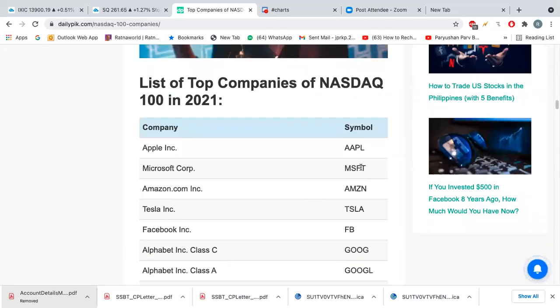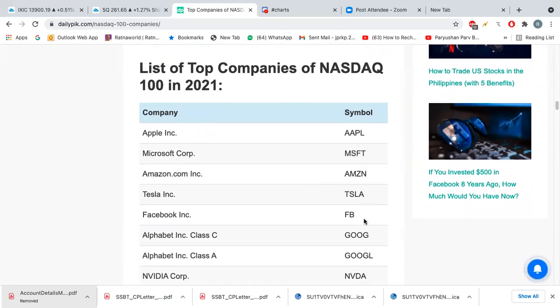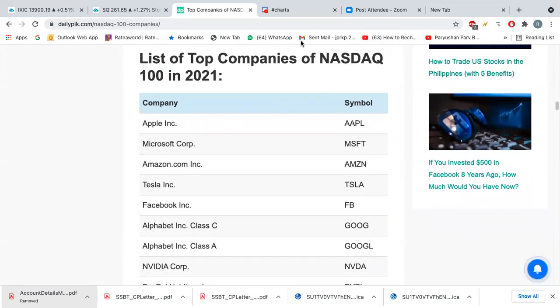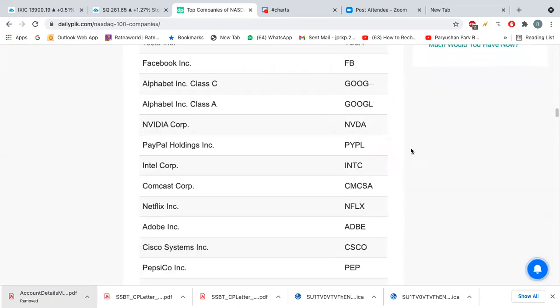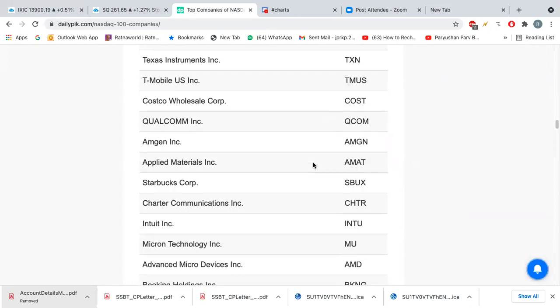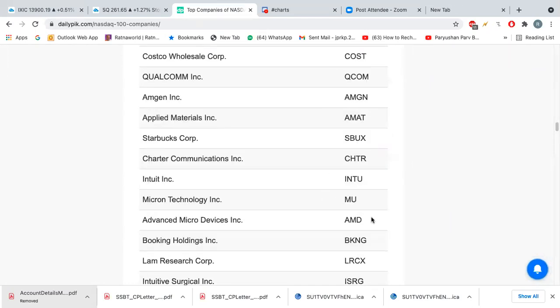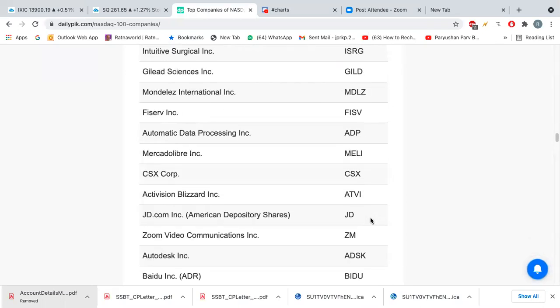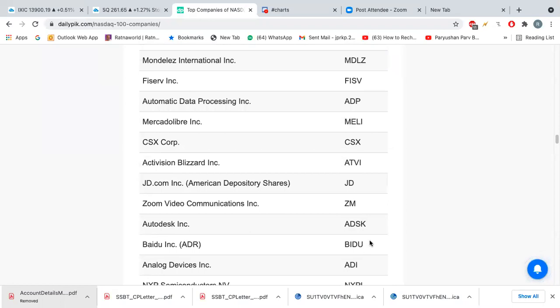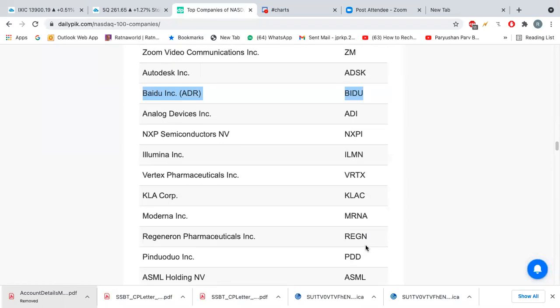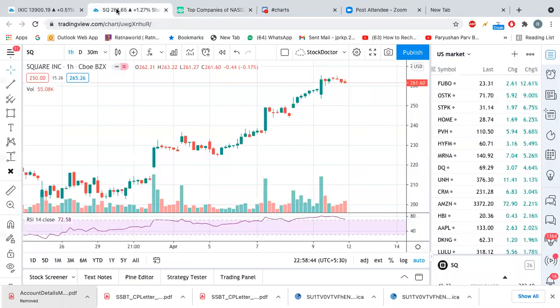So here also Apple is there, Microsoft, Amazon, Tesla, Facebook, right? And then I trade on PayPal, I trade on Netflix, Adobe, Micron, AMD, right? So this is the big list, but as I said, I don't trade on all, and then I trade on Baidu, ADSK, like that. So Baidu is also a good example, where it gave us a very huge return.